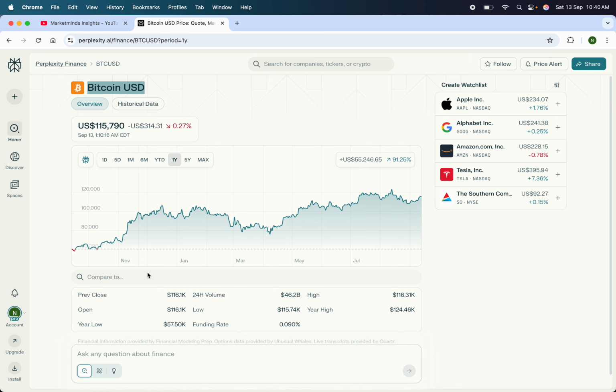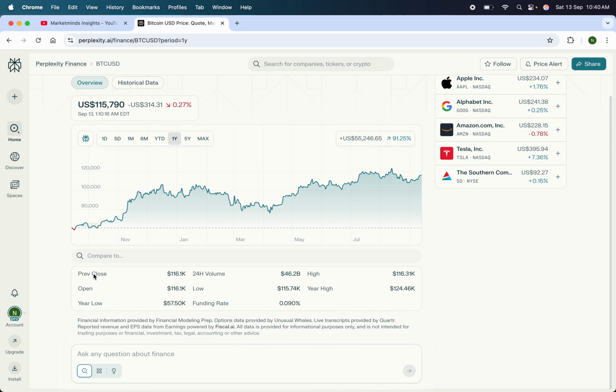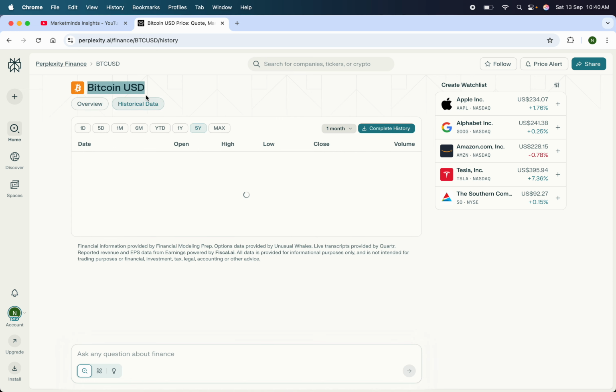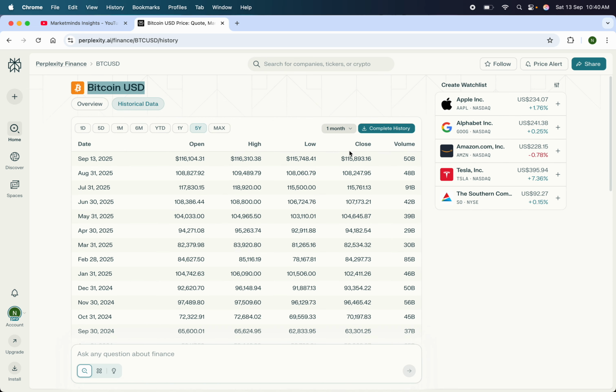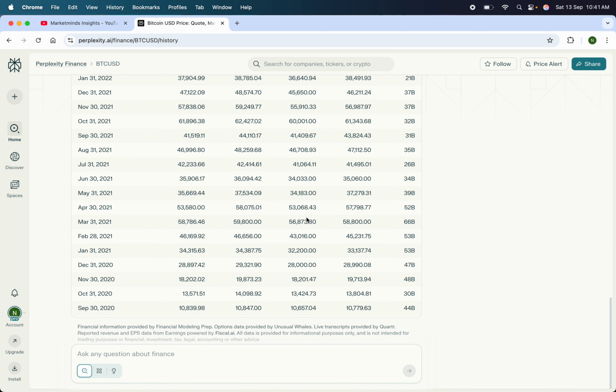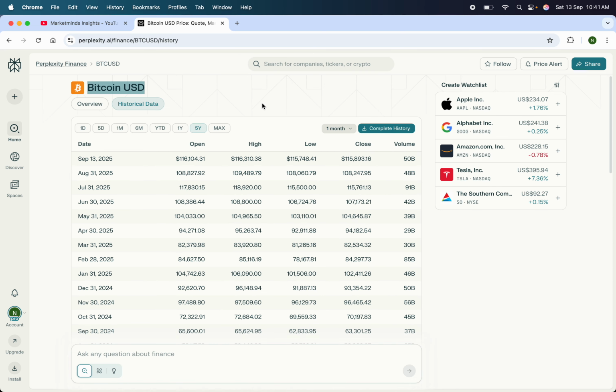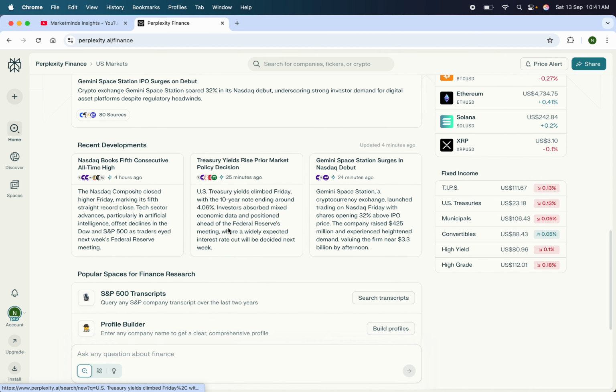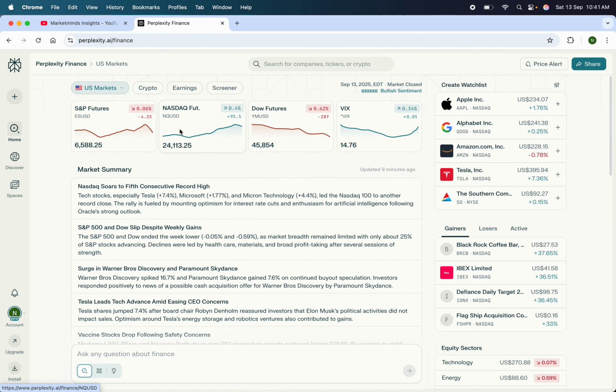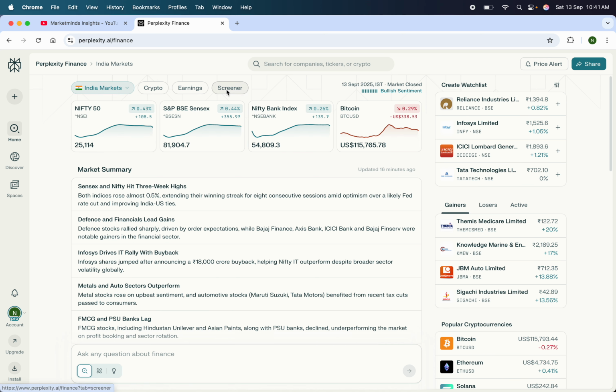So again, we have some important metrics here like open, low. Then we have the historical data. If you want, you can again export it locally. So yeah, this was pretty much about how we can do the fundamental analysis using AI. Again, I've shown you just the dashboard. Okay, so now let's try to write a few prompts and let's see how it actually behaves.